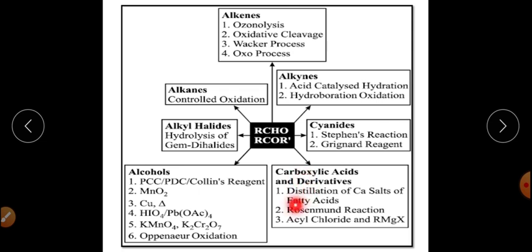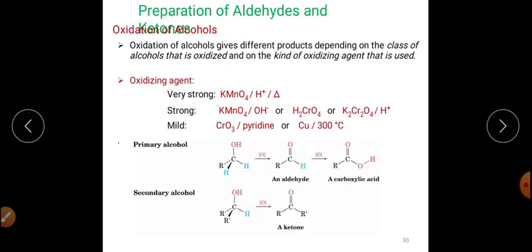From carboxylic acid we can prepare it by the distillation of the calcium salt of the fatty acids. Second one is the Rosenmund reduction. And the third reaction is when acyl chloride reacts with Grignard reagent. So here are different types of reactions, different methods by which we can prepare aldehydes and ketones. Now we will discuss it as per our syllabus and our curriculum.